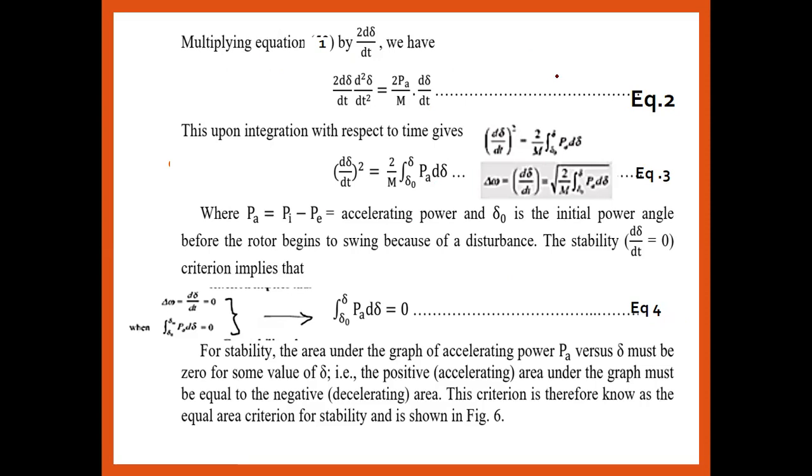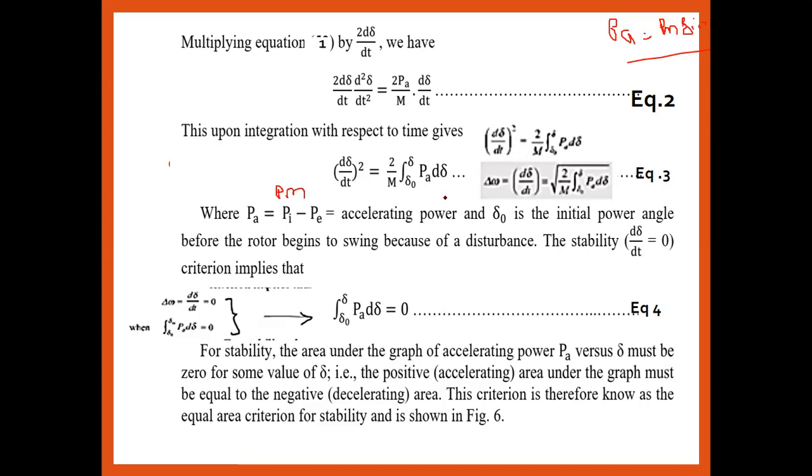What is Pa? Pa is the maximum accelerating power, that is Pmax, so Pa is equal to Pmax into sine of del. So that Pa is nothing but Pi, or you can also call it Pm.